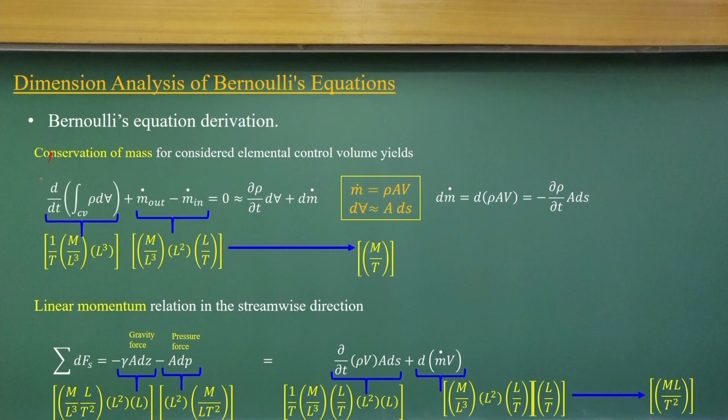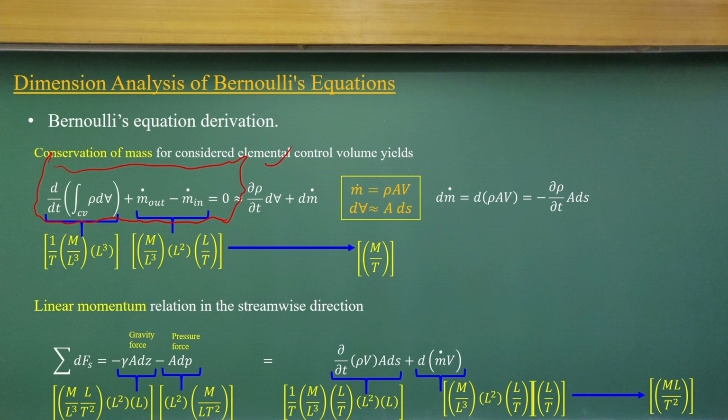If you look at this equation, it looks very complex. It involves volumetric terms and d by dt, there is a mass flux in and mass flux out. It looks like a very difficult equation.